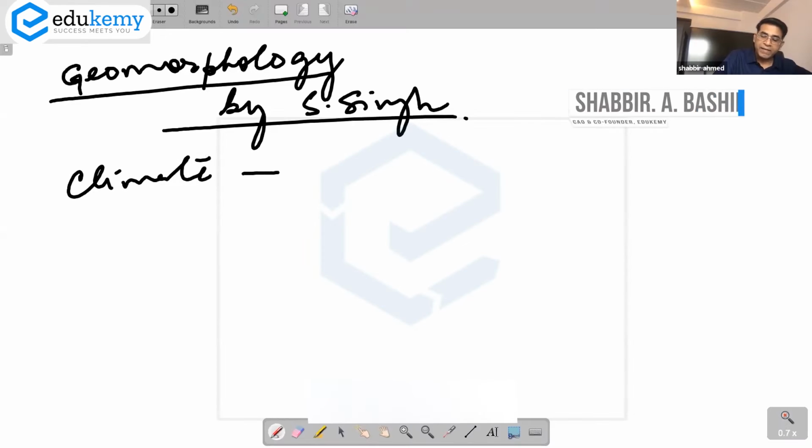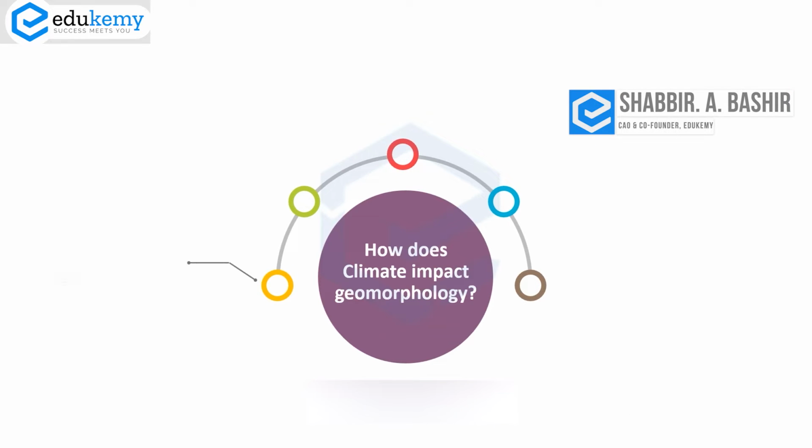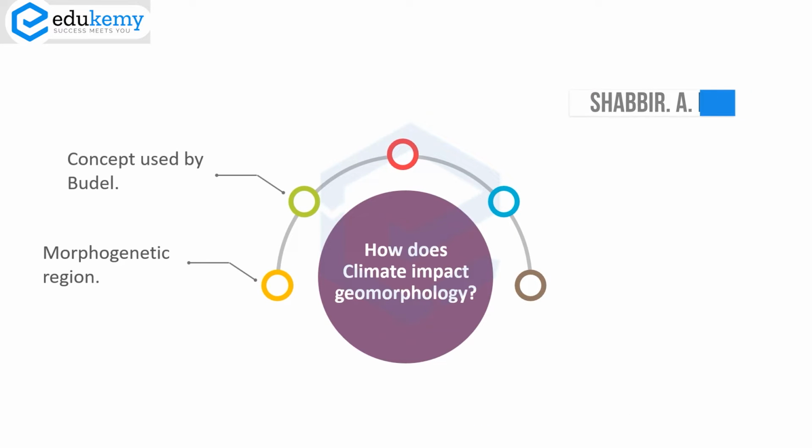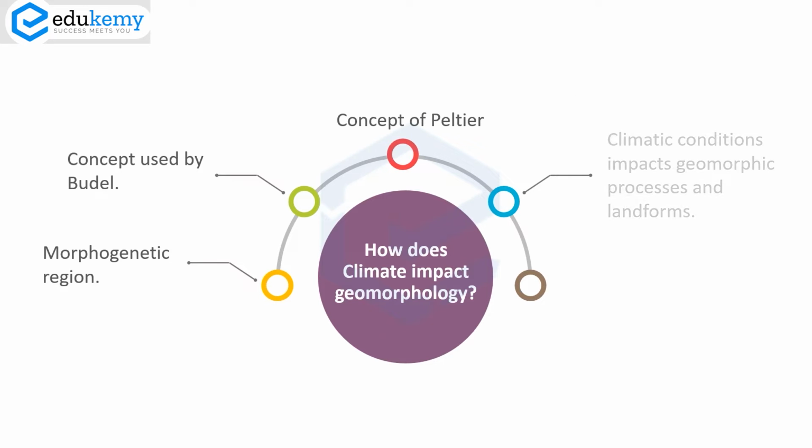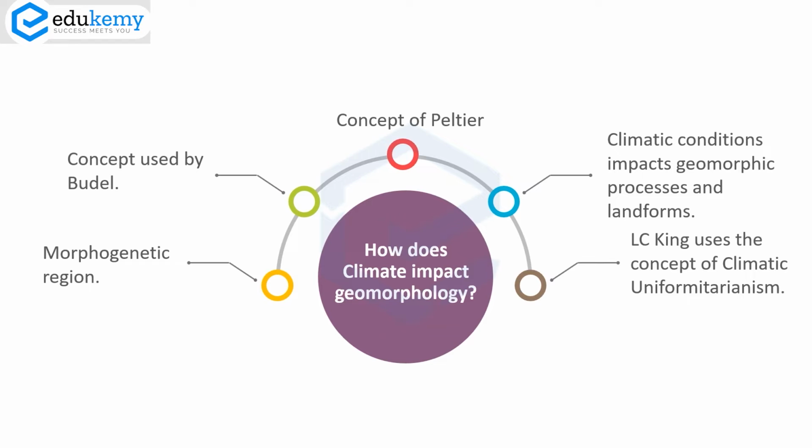Does climate impact geomorphology? Morphogenetic regions is a concept which has been used by Budel and Peltier, looking at the climatic conditions and how they impact geomorphic processes and landforms. Elseking, however, dismisses this. He uses the concept of climatic